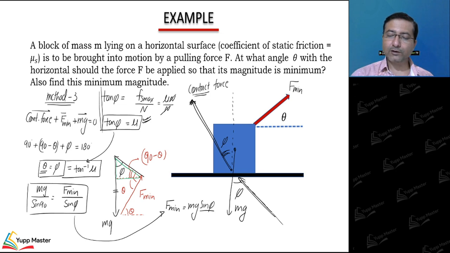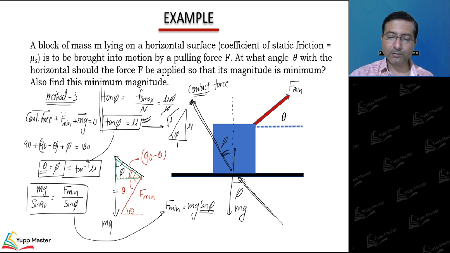If you know the value of tan phi, you can find out the value of sin phi. Look at this one, tan phi. This angle is phi. This is mu and this is 1.